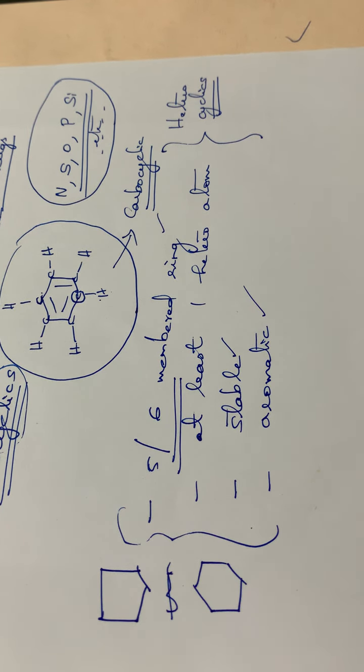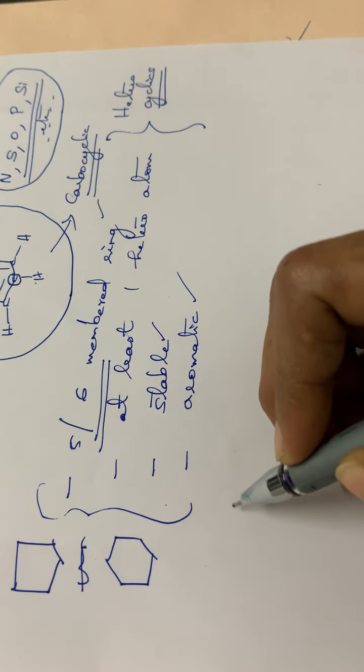In this chapter we have to study different types of heterocyclic compounds. So many compounds are there, and you have to study their preparation, and their properties, both chemical as well as physical. And in some cases we have to study some reactions also. So this much you have to study in this chapter. Next is the classification of heterocyclic compounds.